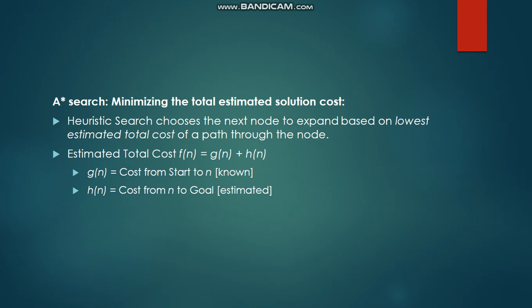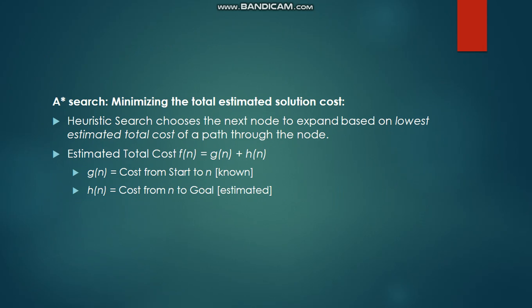This will be minimizing the total estimated solution cost. Here this heuristic search chooses the next node to expand based on the lowest cost value. It is going to expand each and every node, but apart from that it will also focus on the cost.